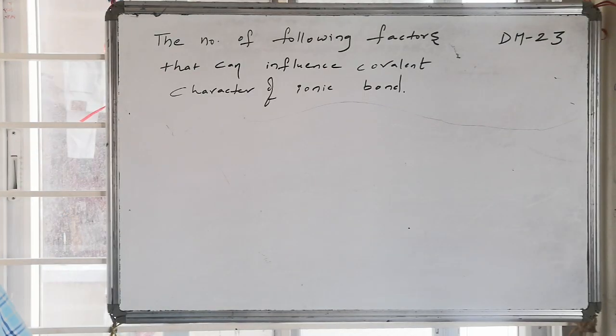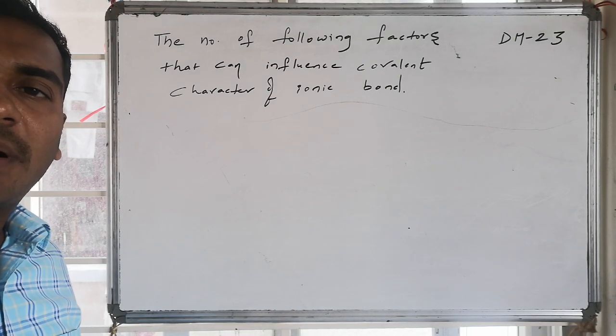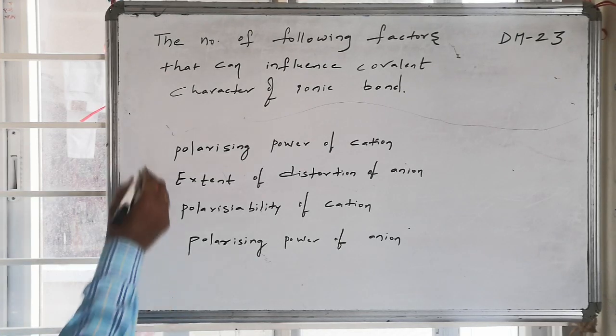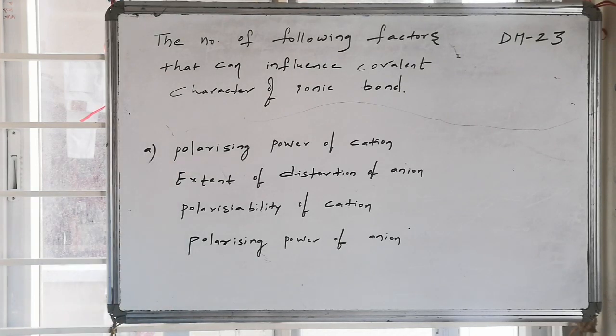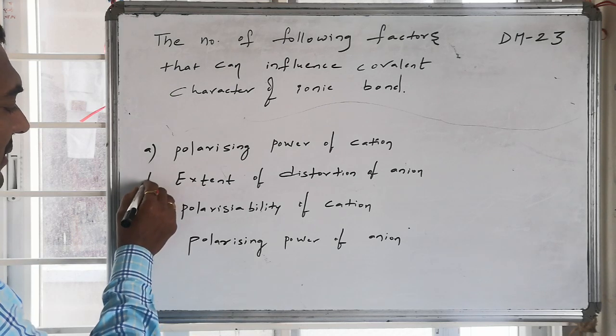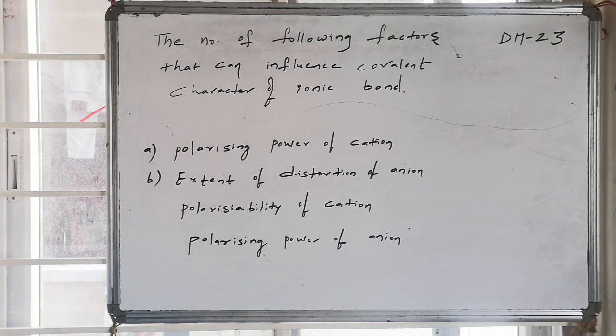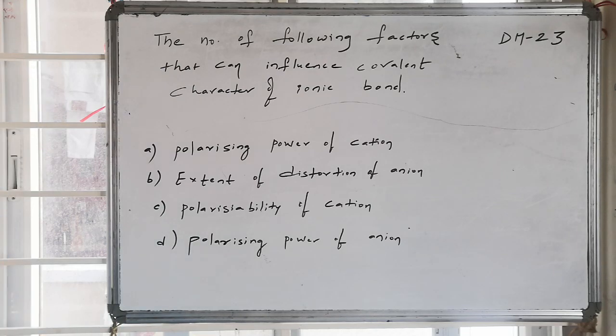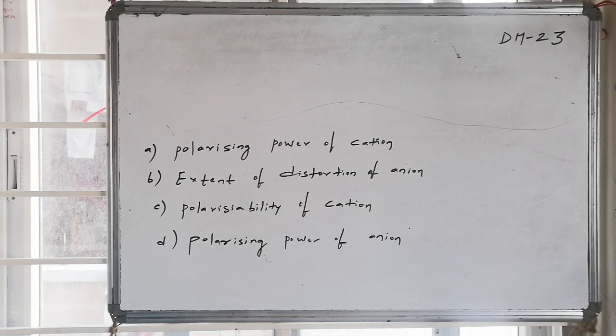The following factors can influence the covalent character of an ionic bond, whereas the options given are: option A, polarizing power of cation; option B, extent of distortion of anion; option C, polarizability of cation; whereas option D is polarizing power of anion. Whereas the correct options, let us go for this polarizing power of cation.